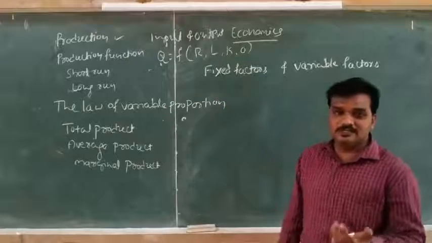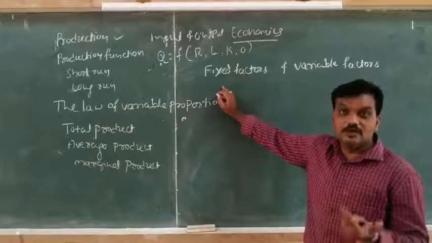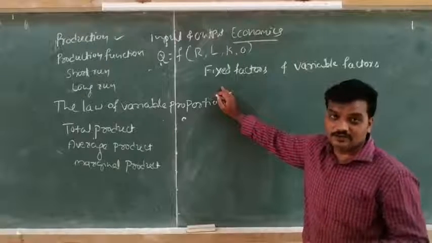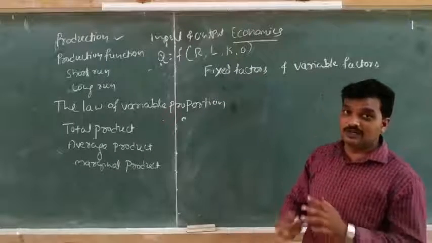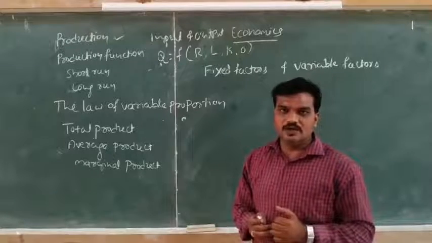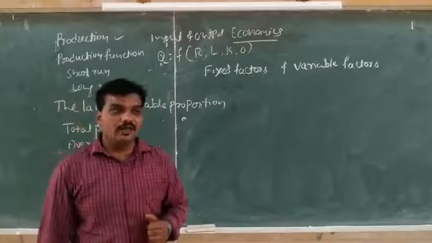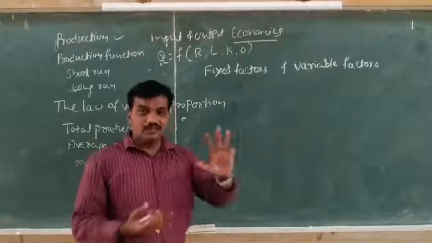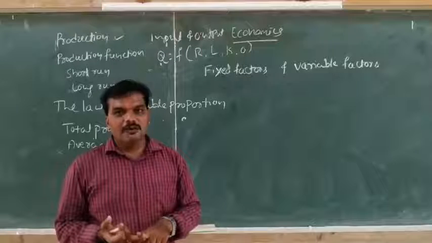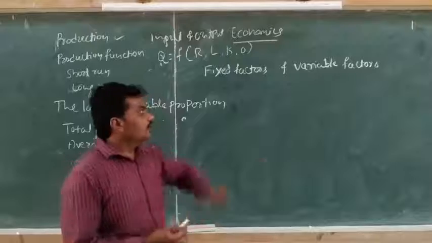See, which factor is considered a fixed factor? Land, machineries, superior workers are called fixed factors. Building is also called a fixed factor, because they do not increase or decrease according to the output. Then another one is variable factor. Which ones are called variable factors? Variable factors are, for example, workers, that is laborers, then raw materials, transportation, water, electricity.